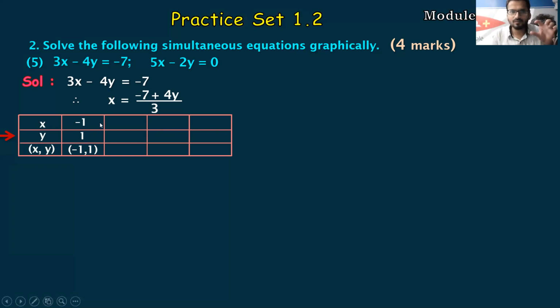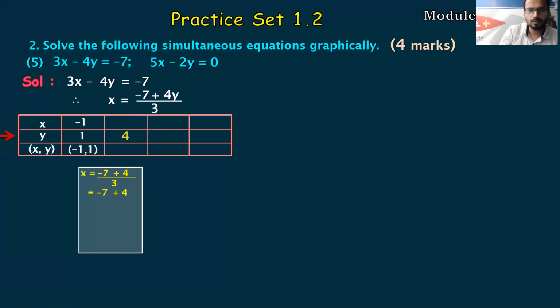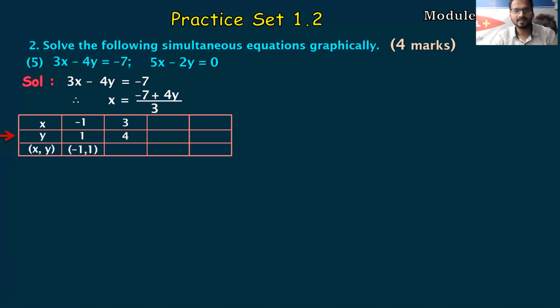That value, in this case the value of y is 1, plus the denominator value, that is in this case 3, so 1 plus 3. So you have to take the value of 4 and definitely you'll get the answer. See, students. Okay, so instead of y, we'll write 4. So minus 7 as it is, 4 fours are 16 upon 3. Minus 7 plus 16 gives me 9, and 9 upon 3 gives me 3. So I'm getting the answer. Plotting 3 is easy, right? So we'll write 3. So in the next box we'll write 3 comma 4.